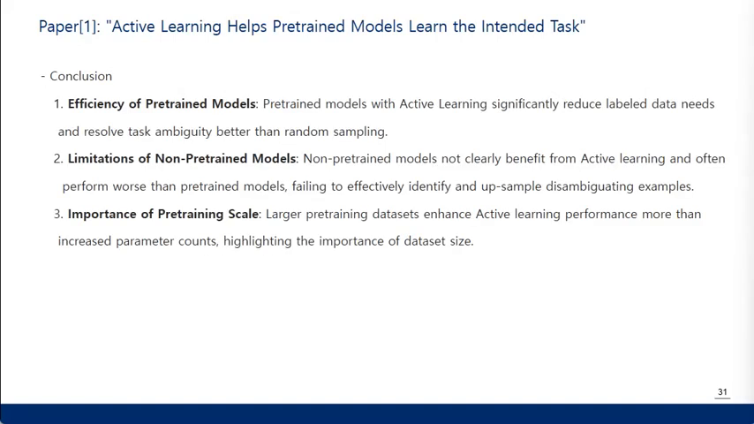So we've just reviewed the method and the results. The conclusion of this paper is as follows. Pre-trained models with active learning significantly reduce the need for labeled data and resolve task ambiguity better than random sampling. And we found that non-pre-trained models do not clearly benefit from active learning and often perform worse. Lastly, larger pre-training datasets enhance active learning's performance more effectively than parameter counts, highlighting the importance of dataset size.